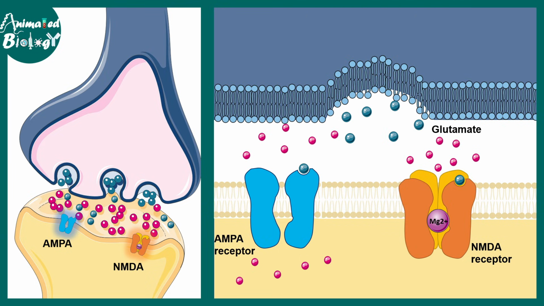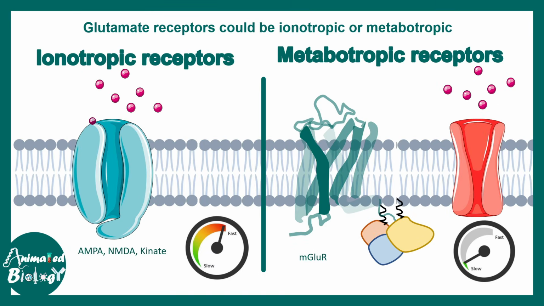But once enough sodium builds up inside the postsynaptic terminal, the positive charge repels magnesium away. Now the NMDA receptor is open for the transport of cations, and this is how the postsynaptic membrane gets depolarized, and eventually when it reaches the threshold, it fires an action potential.